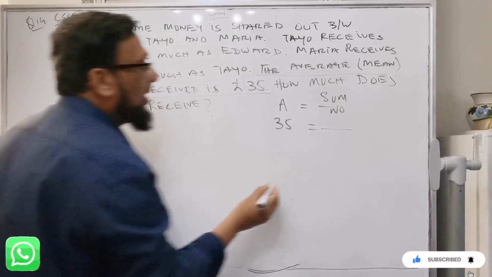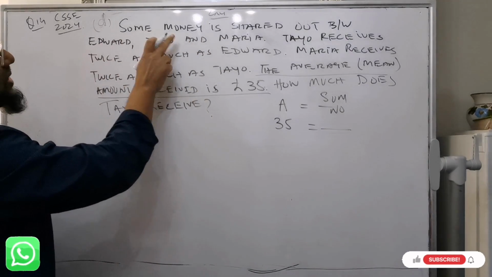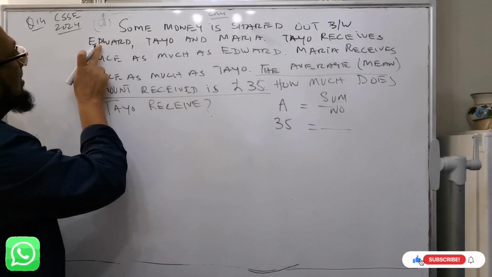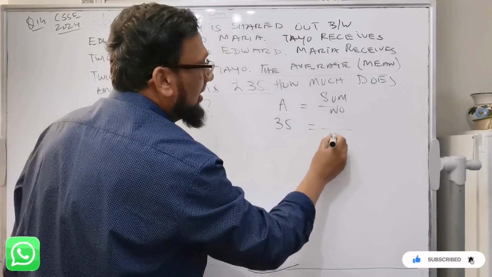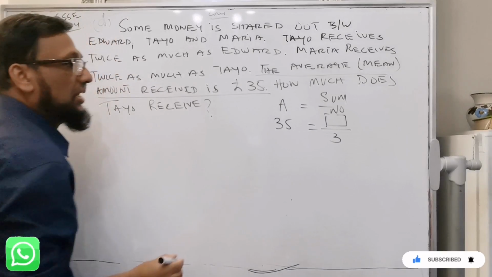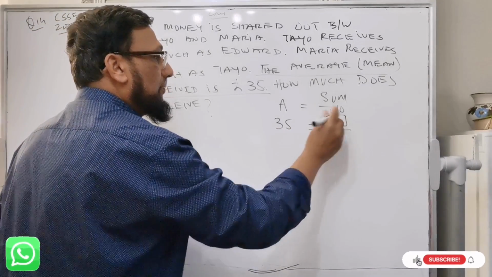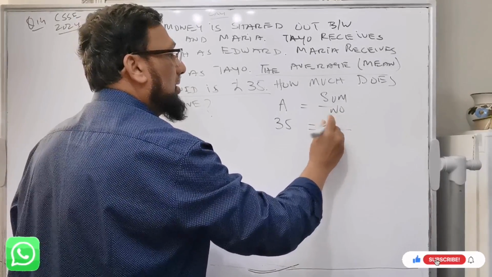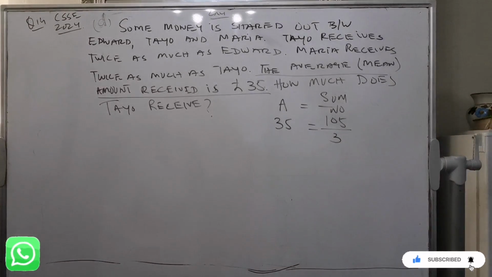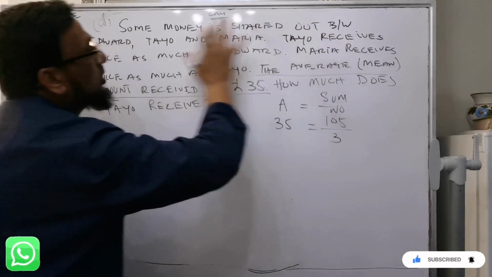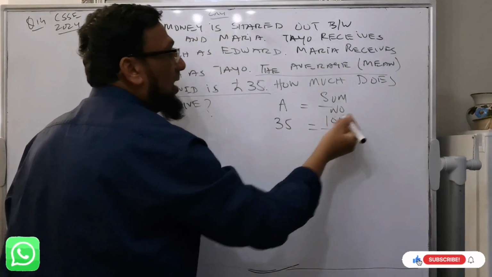How many are the numbers here? The money is shared between three persons, Edward, Tayo, and Maria. So the sum of money is 35 times 3, which is 105. So we found the total money, which is 105 pounds.